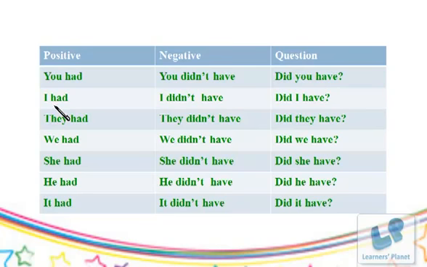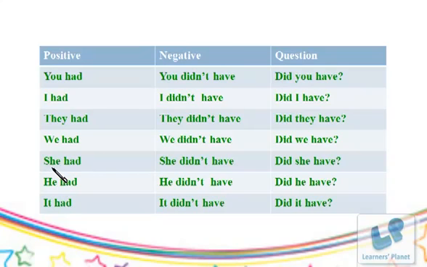Same is with the next one. I had. The negative form would be I didn't have, and the question form would be did I have? The other one is they had. The negative form would be they didn't have, and the question would be did they have? The next one is we had. The negative would be we didn't have, and the question would be did we have?